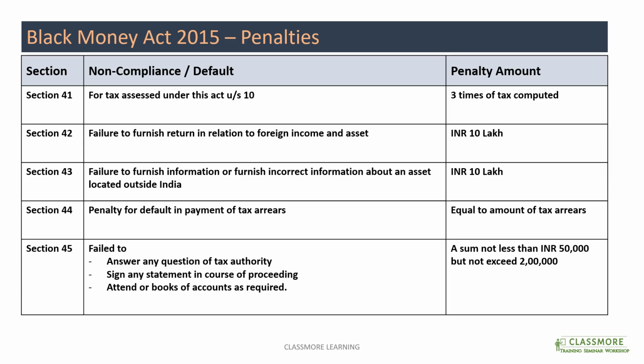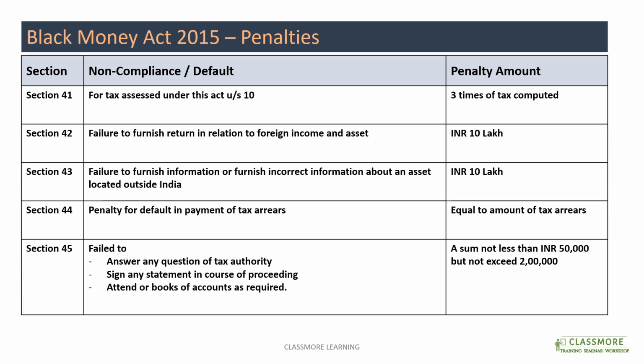But as I mentioned earlier, if the aggregate amount of those foreign income and assets is less than 5 lakh, which is now increased to 20 lakh as per the Finance Act 2024-25, then this penalty will not be levied. And if there is a default in payment of tax arrears, then the penalty could be equal to the amount of tax arrears.